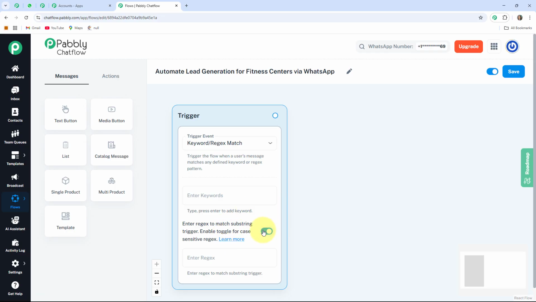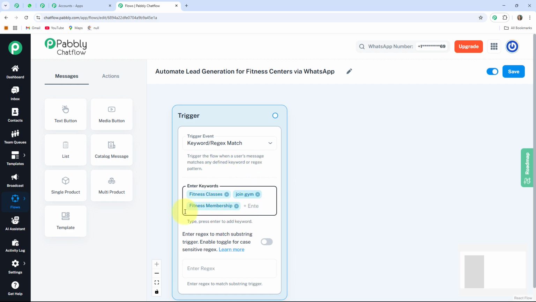You can also enable this toggle if you want to activate some specific feature or behavior in your chatbot. So here I am writing some keywords. The first keyword I'll write is fitness classes. After writing the keyword, you have to press enter so that it will add it into the list. Now here I am adding two more keywords: join gym and fitness membership. Here I added only 3, you can add multiple.